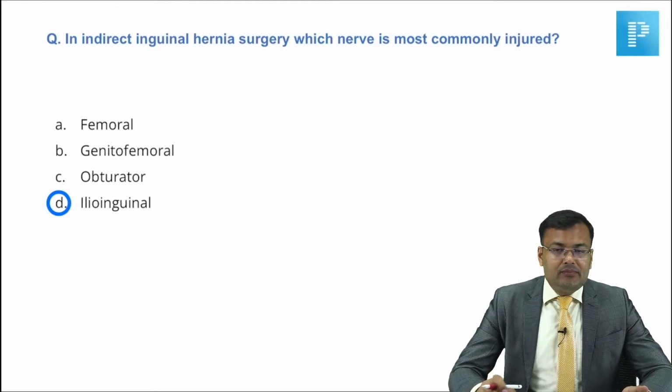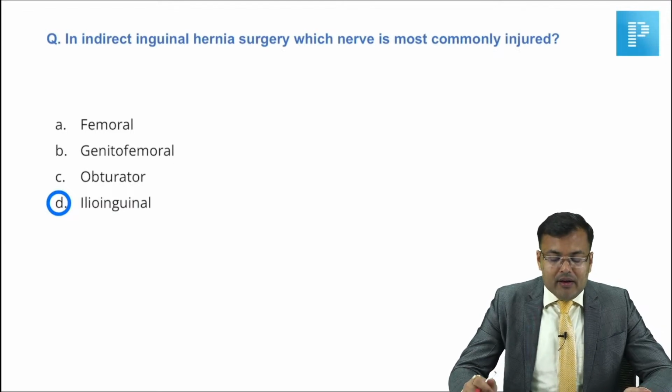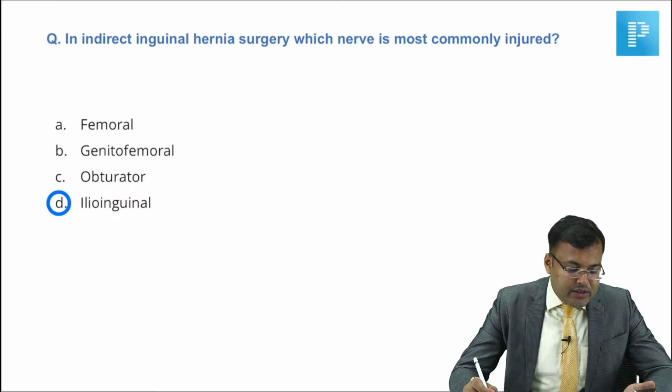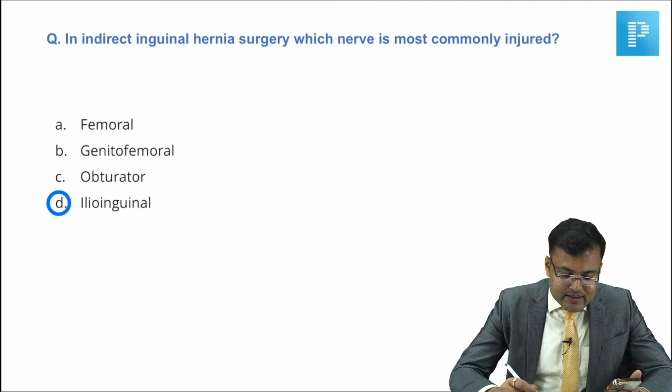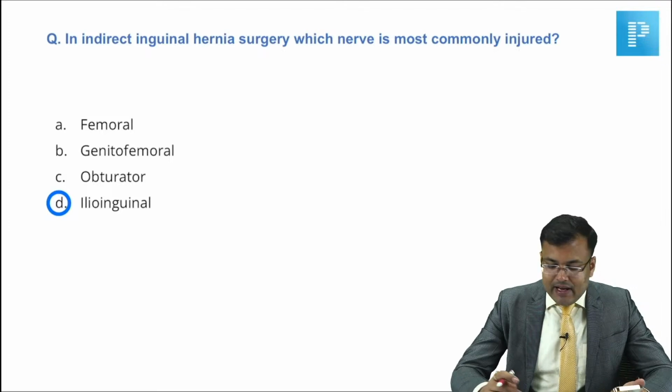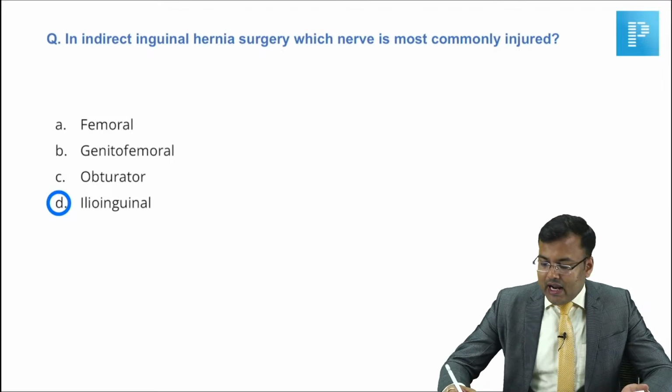And if it is laparoscopic hernia repair, the most commonly injured nerve is the lateral cutaneous nerve of thigh. So in open hernia repair, it is the ilioinguinal nerve, and in laparoscopic hernia repair, it is the lateral cutaneous nerve of thigh. Clear? So guys, the correct answer is D, ilioinguinal nerve. Everybody is correct.